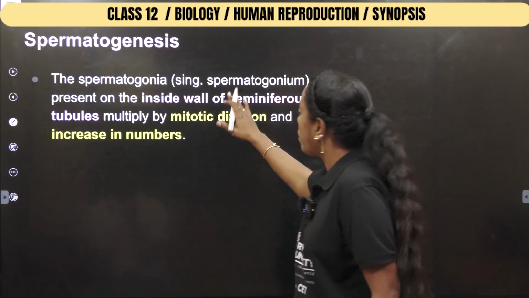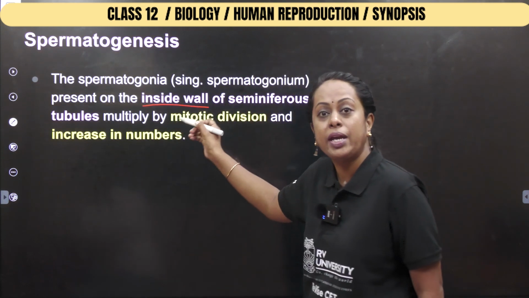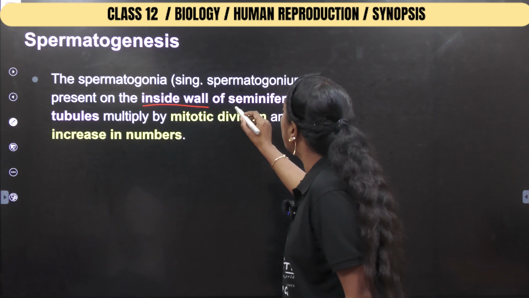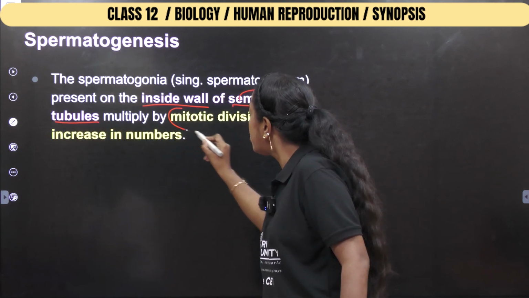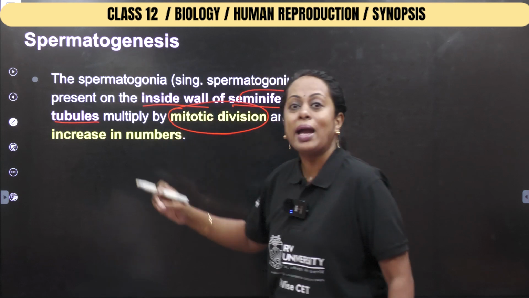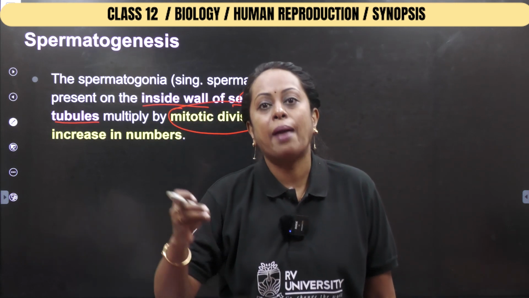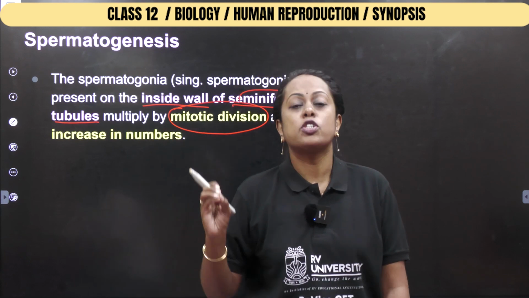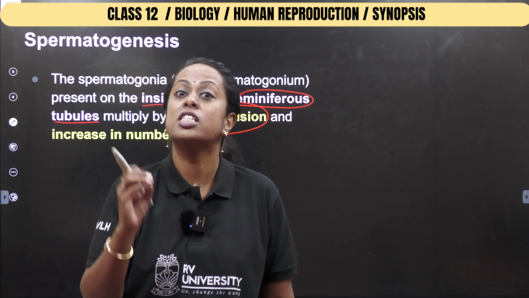The spermatogonium or spermatogonia are present where? This will be your question. In the inside wall of the seminiferous tubule. And what is the initial division taking place? Mitotic division. Why? In 2 to 3 ml of semen, there should be 200 million to 300 million sperms.